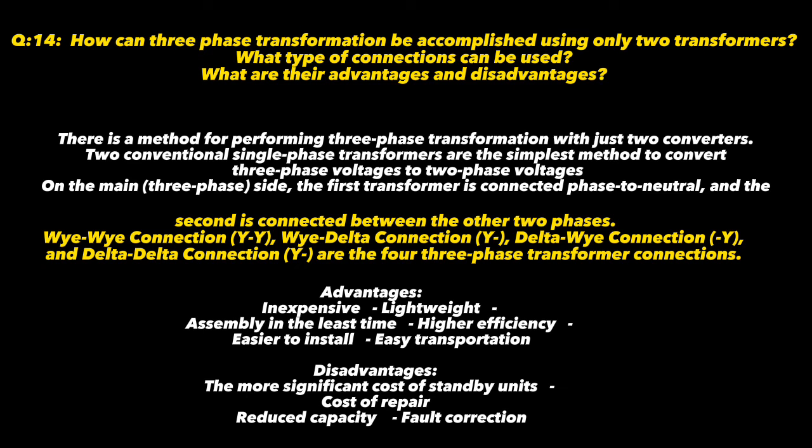The main point is that the easiest way to transform three-phase voltage into two-phase voltages is with two conventional single-phase transformers. The first transformer is connected phase to neutral on the primary side, and the second transformer is connected between the other two phases on the primary side.